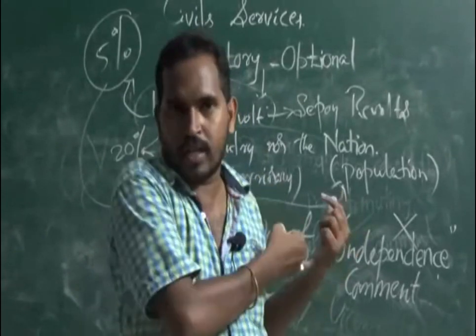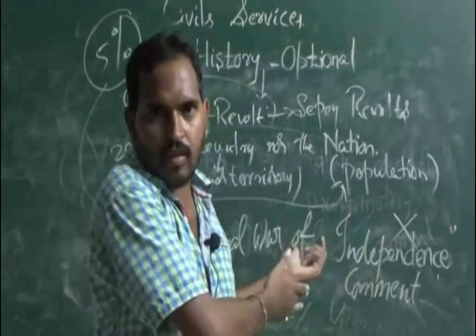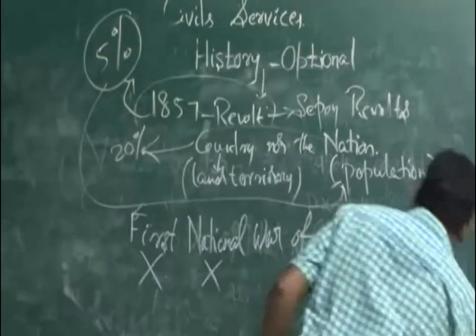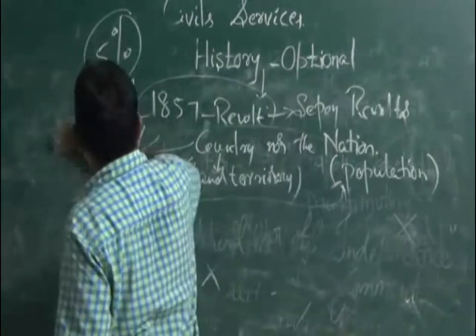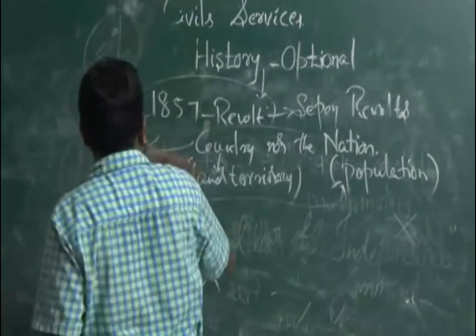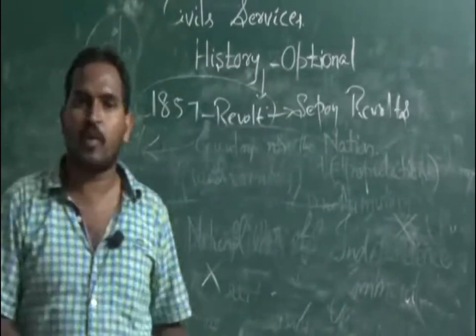I have already told you what the causes are. Just the reverse is what they were fighting for. That is about the 1857 revolt. See, my intention is not to explain about the 1857 revolt. My intention is to give the idea of how the questions will be.